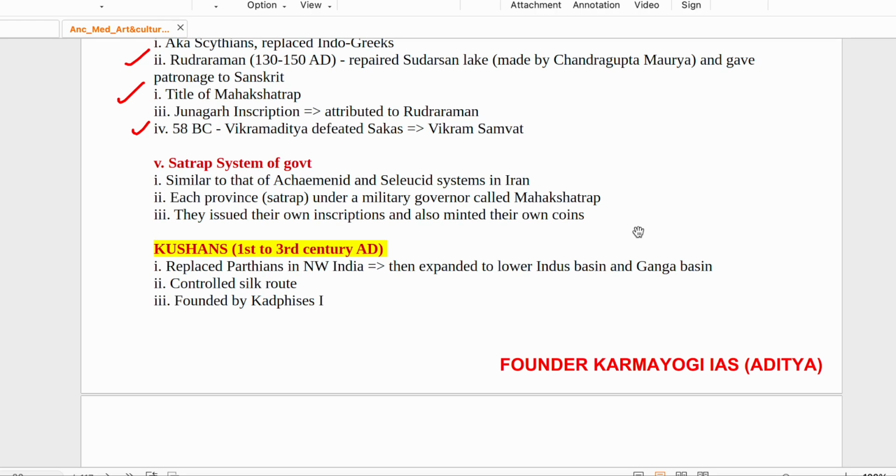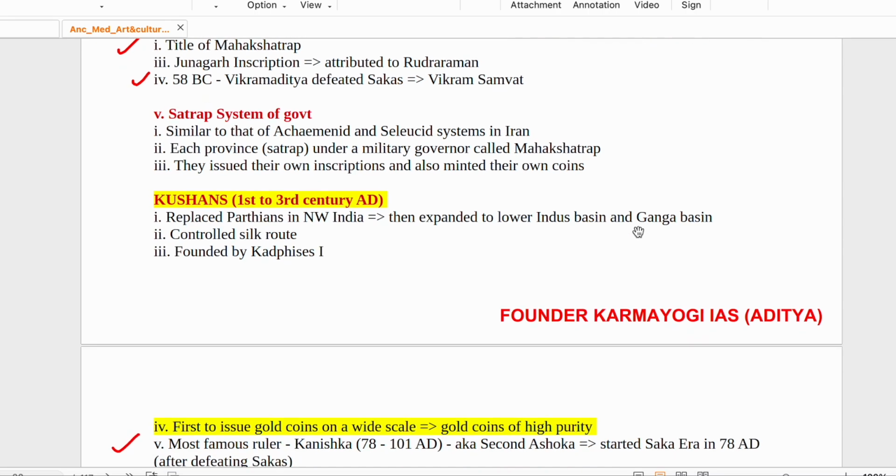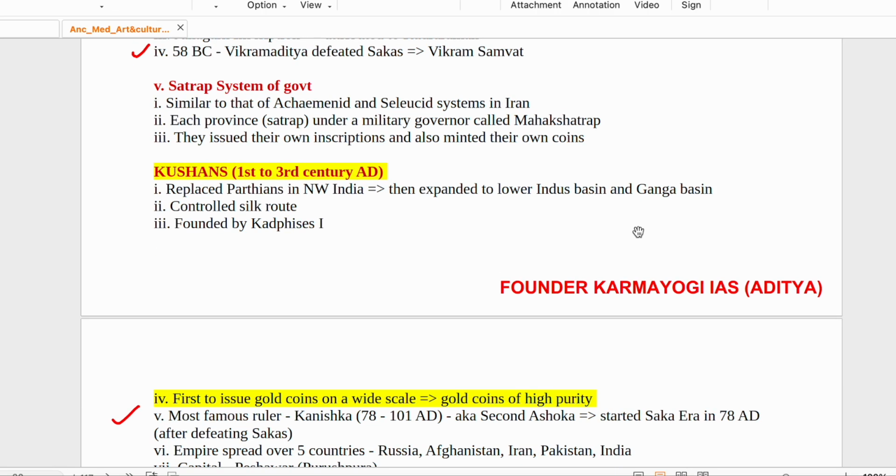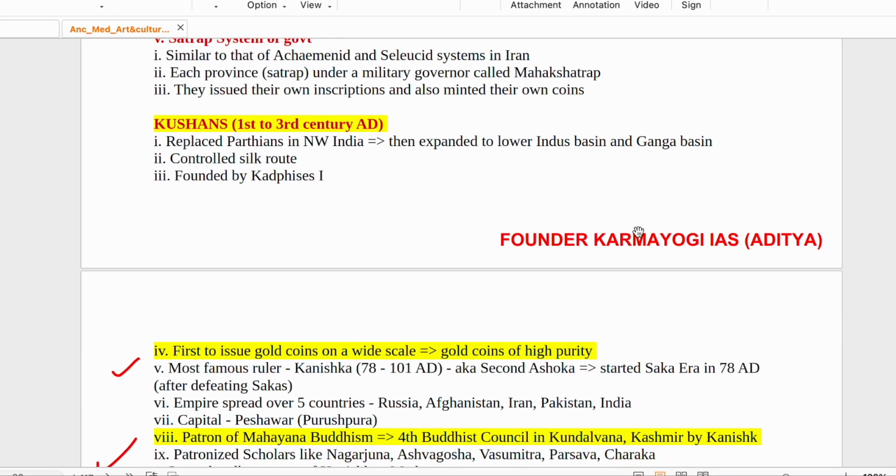Then comes the Kushanas. उसके बाद 1st से 3rd century तक चलेगा Kushanas का time period. और इनको ये हटाते हैं Parthians को North West India में. Then expanded to lower Indo basin and Ganga basin में जाते हैं. सिल्क रूट को कंट्रोल करते हैं Kushanas. Founded by Kujula Kadphises I. ठीक है.